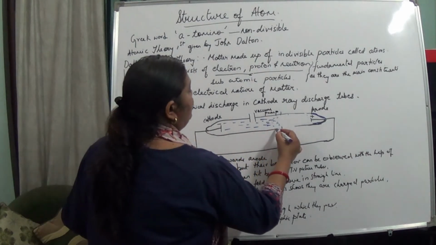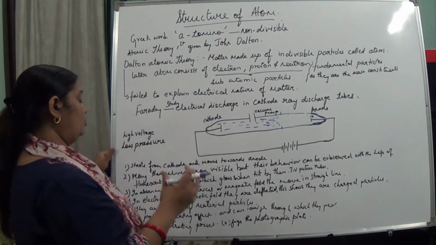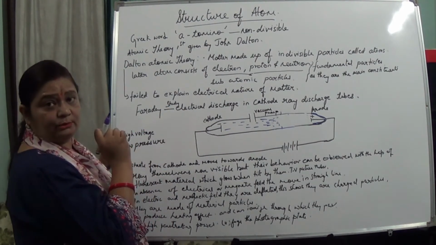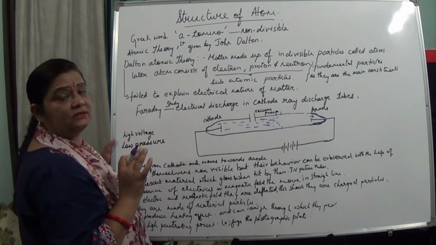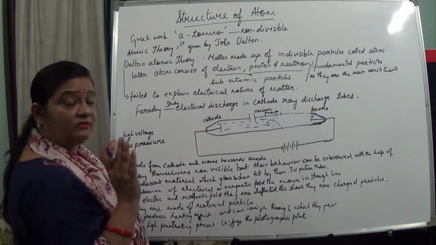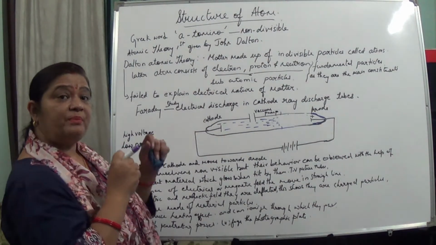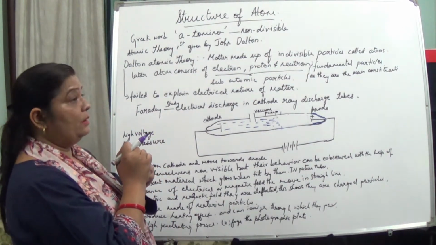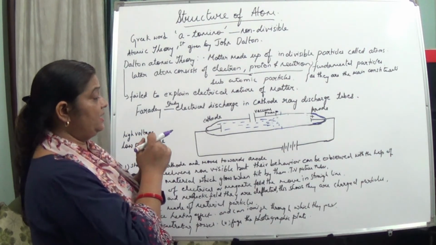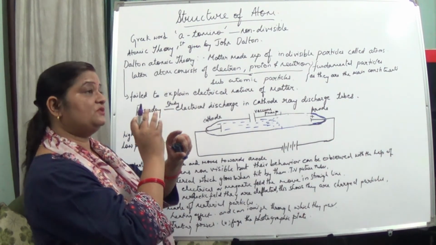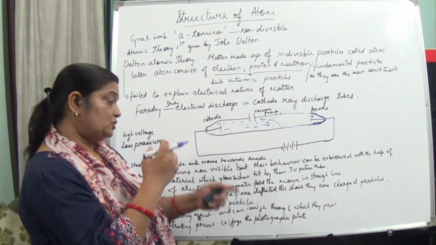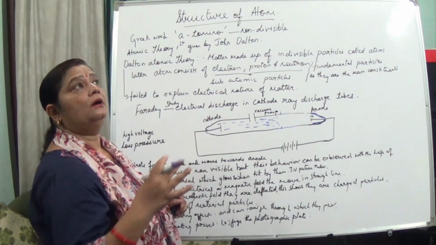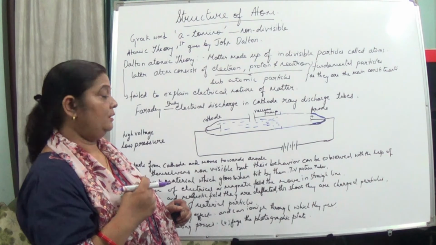Next, these cathode rays have a heating effect, and they can ionize the particles through which they pass. They have a very high penetrating power; they can penetrate aluminum sheets and other metal sheets also. Their characteristic feature is that they cause fogging in photographic plates. They also produce X-rays when they strike copper or tungsten.